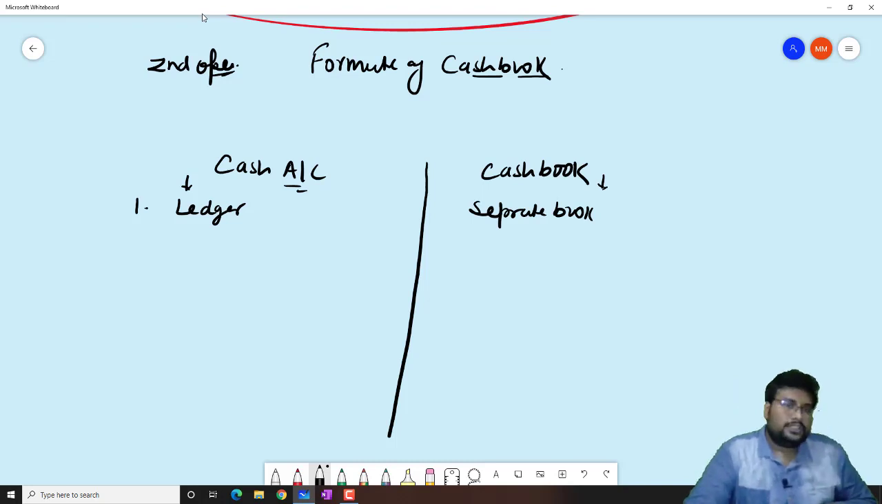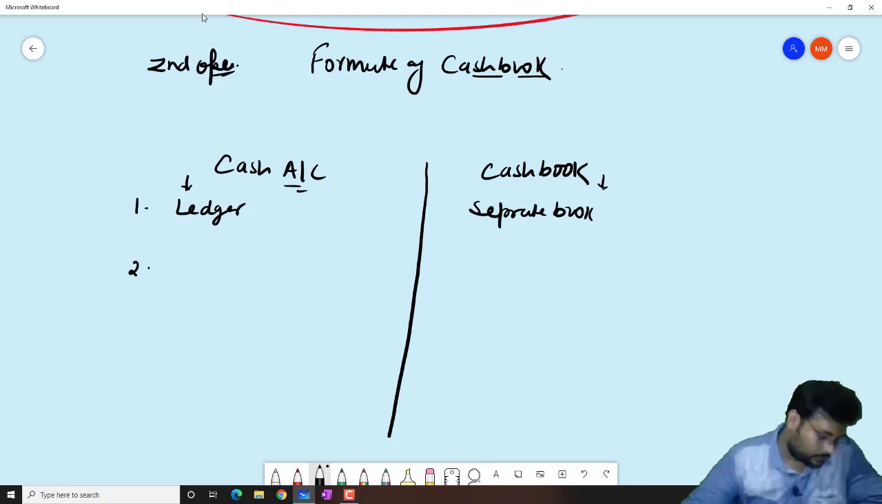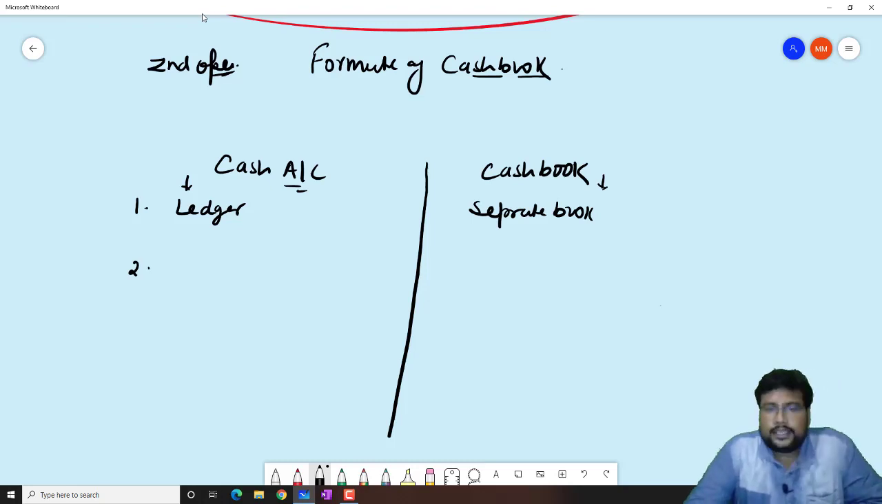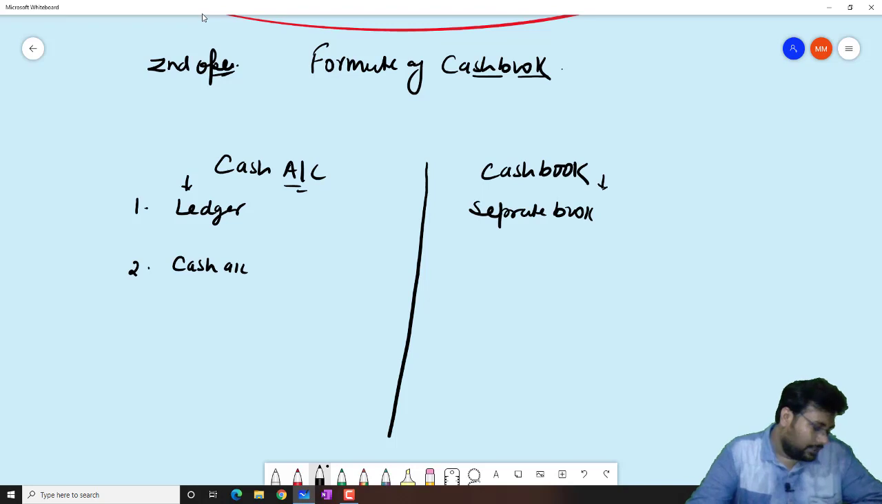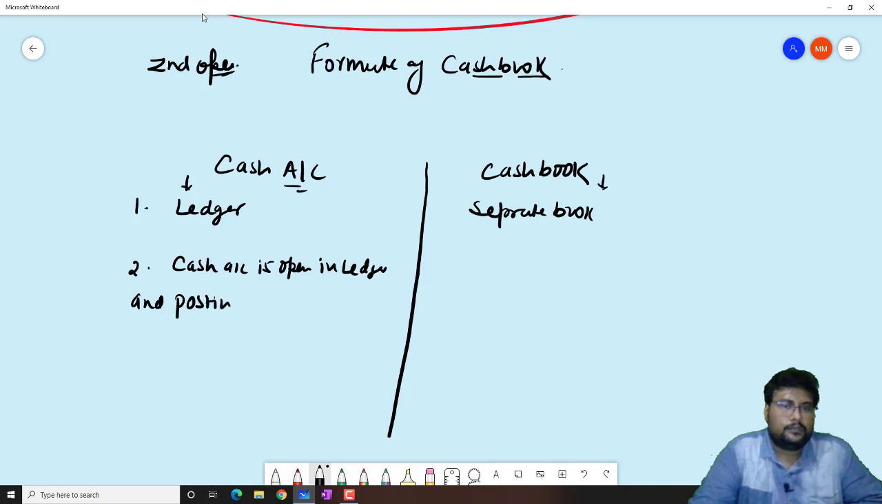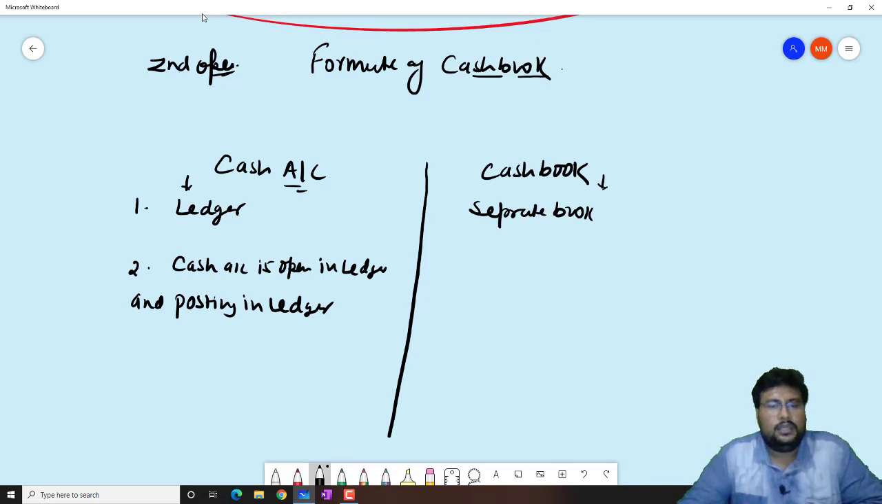Second thing, the second difference is what, beta? That in the cash account, basically the cash account is opened in the ledger, and posting in the ledger is done from the journal.